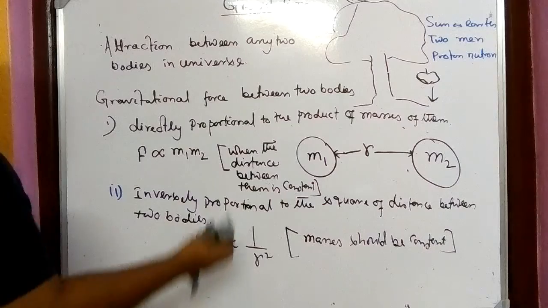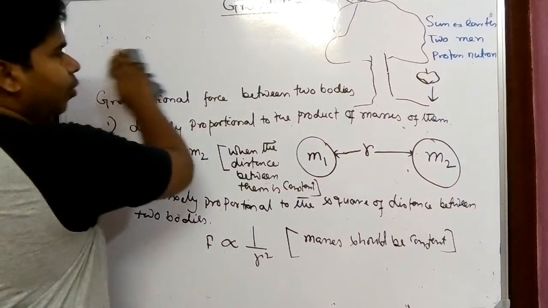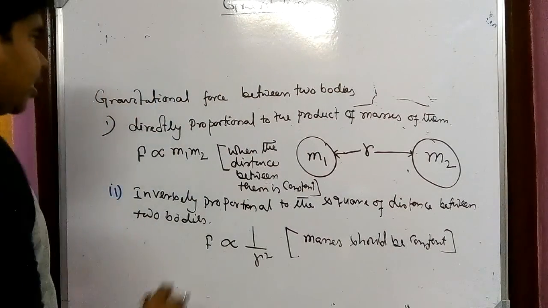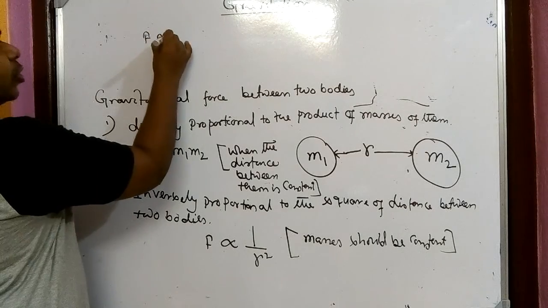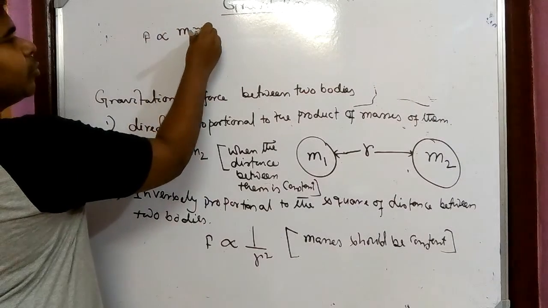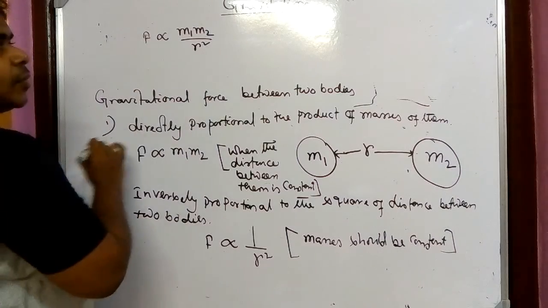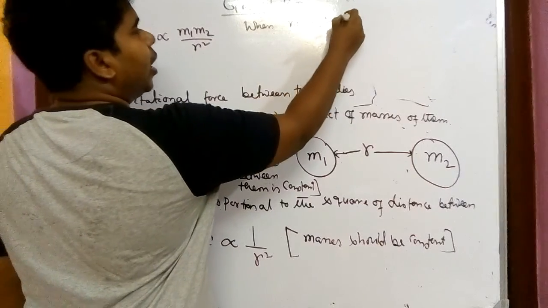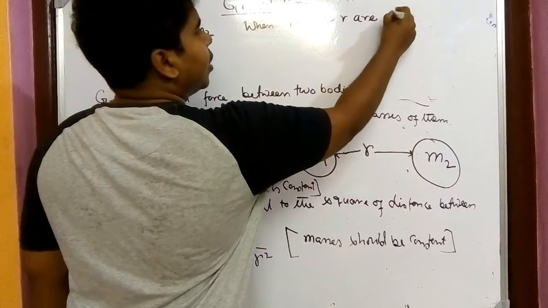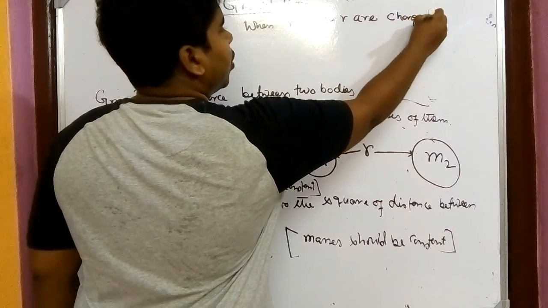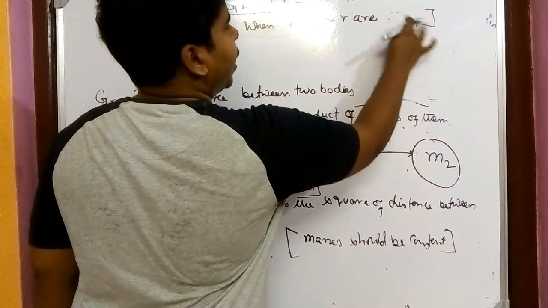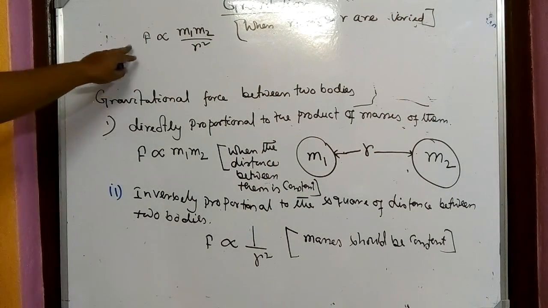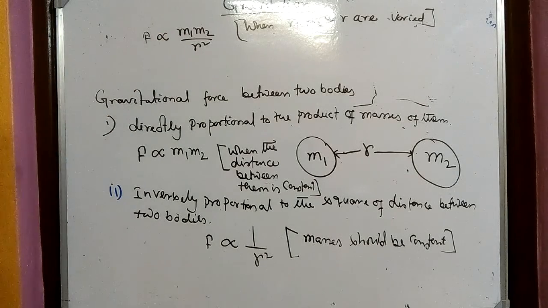Okay, so whenever we have to write it together, that is F is proportional to m1 into m2 by r square, when m1, m2 and r, everything are changed. Okay, when everything is not changed, actually varied, it is the appropriate word. So when everything is varied, then the property will be shown this way.